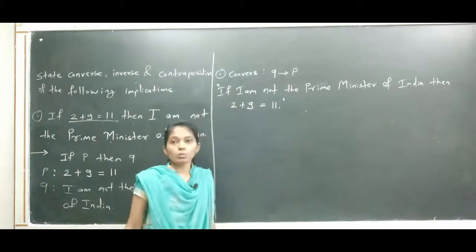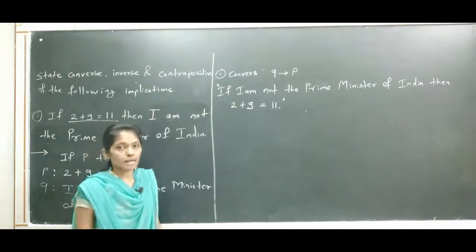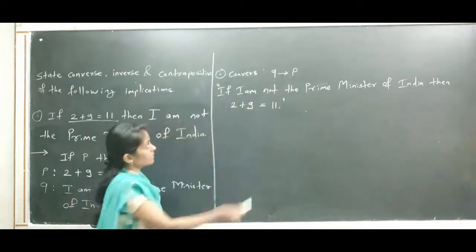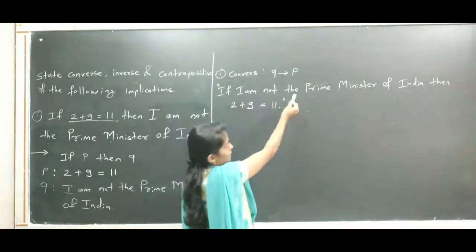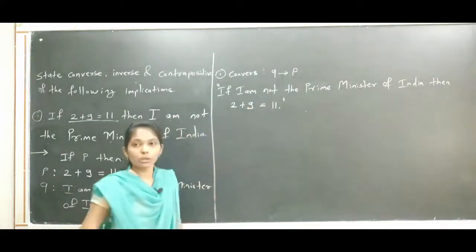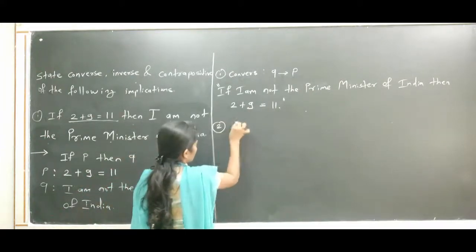So this is the converse. See here, converse of conditional statement P implies Q is Q implies P. So here we get the statement: if I am not the Prime Minister of India, then 2 plus 9 equals to 11.